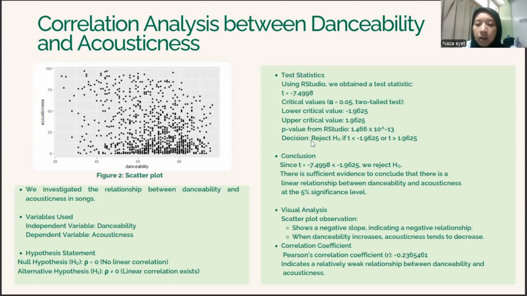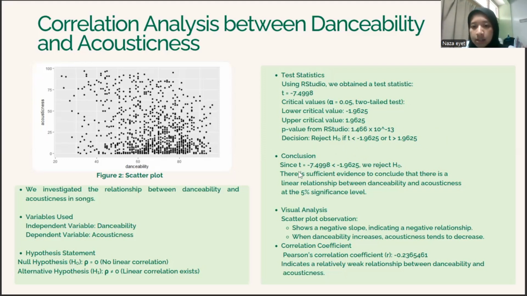And the p-value from RStudio is 1.466 times 10 to the negative 13. So if t is less than negative 1.9625 or t is bigger than 1.9625, then we reject the null hypothesis. Otherwise, we fail to reject the null hypothesis.